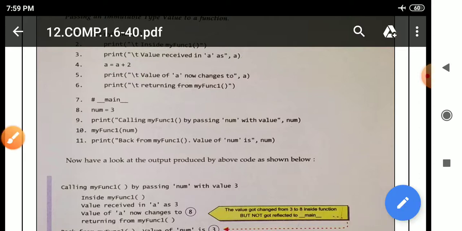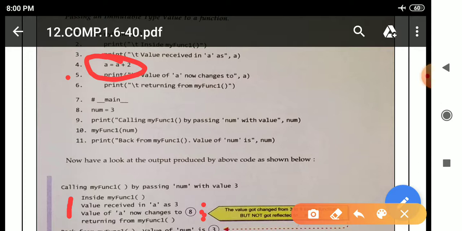So it will move to line number 5, here. See here, there is again a print statement, print, in parenthesis there is a double quotation, after that backslash t for leaving space here. After that the value of a in single quotation. See here, this line. Now the value of a has changed to 8 due to this calculation. Previously a was containing value 3. After line number 4, it is converted to 8.